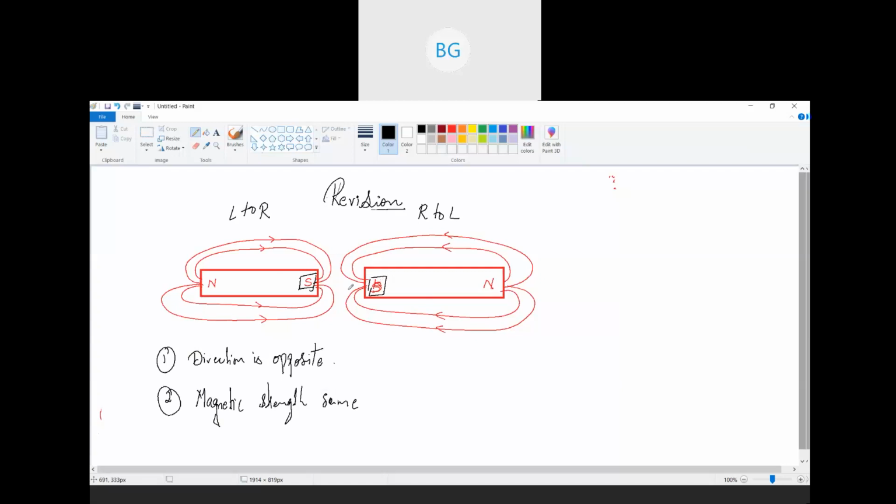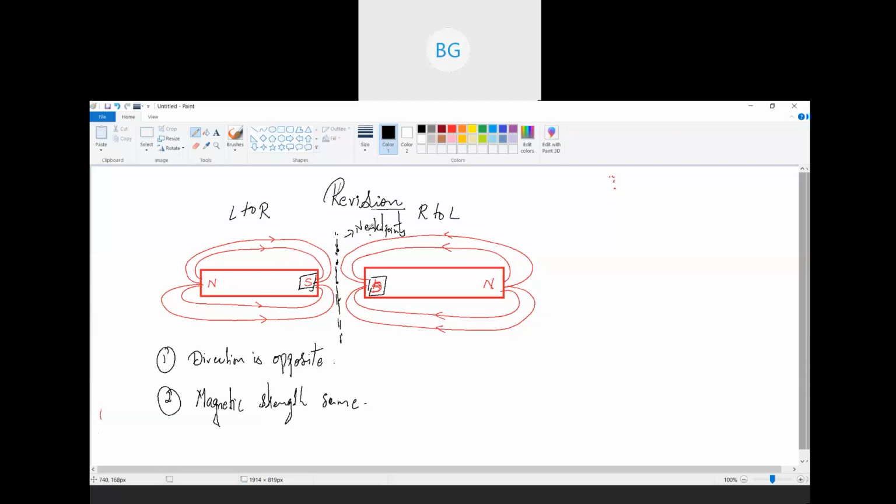Now as you can see, the center of these two magnetic fields, say if I consider this as the point, in this region if I consider any point, that point is called a neutral point. Why? Because the magnetic field lines are in opposite directions and they have the same magnetic strength.